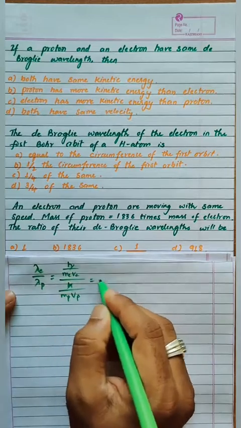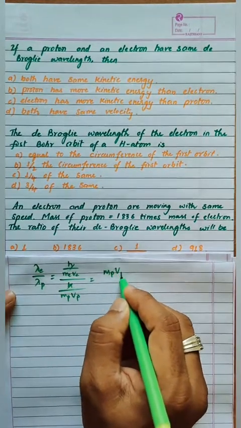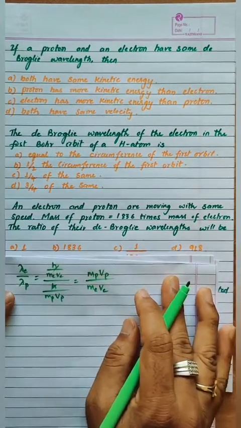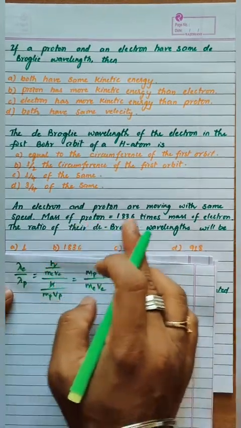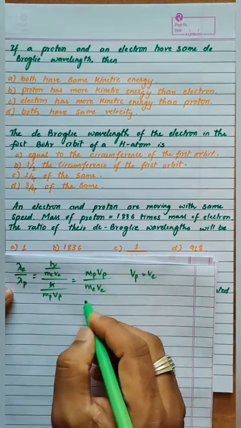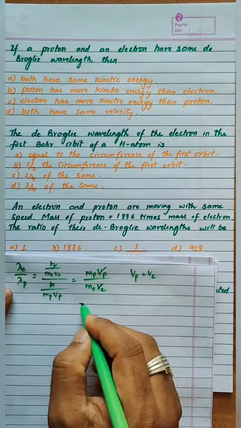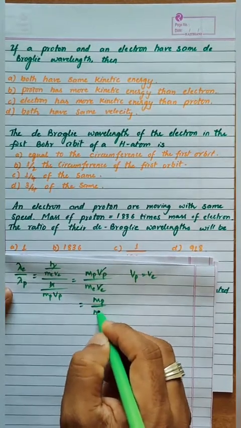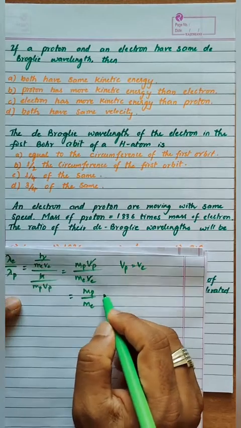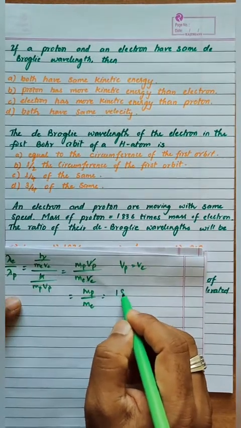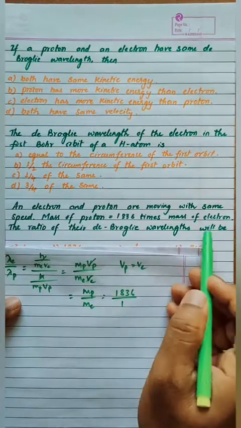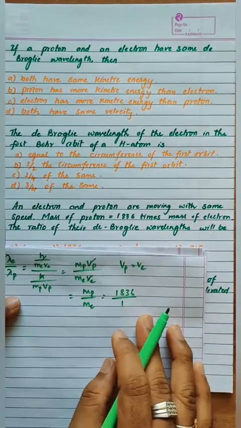H gets cancelled, it means mp vp divided by me ve, correct? Now what they are telling is, if both are moving at the same velocity, it means vp is equal to ve, correct? So this gets cancelled, this is mp divided by me, correct? Mass of proton is 1836 times the mass of electron. Okay, we can write like this.